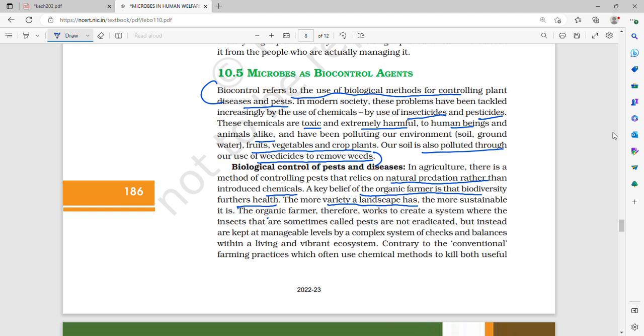So now, they have been polluting our environment, soil, groundwater, fruits, vegetables, and crop plants. Our soil is also polluted through the use of weedicides to remove weeds. So therefore, there is an important need for biological control of pests and diseases.